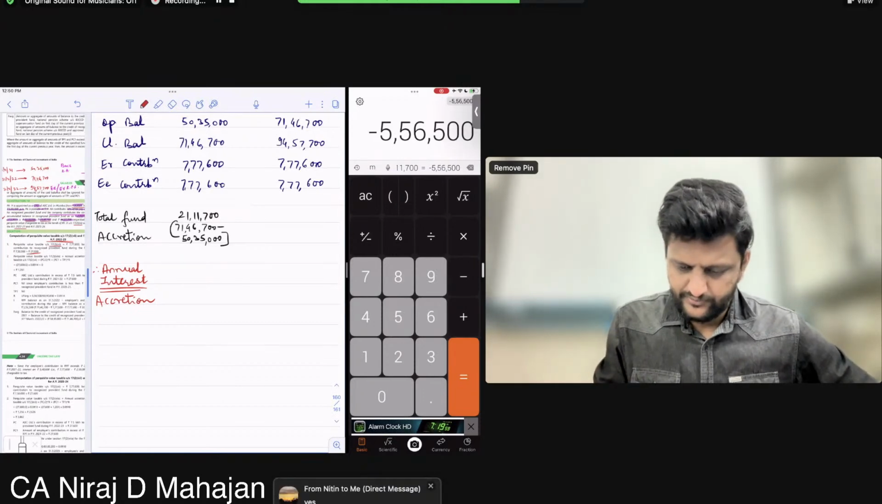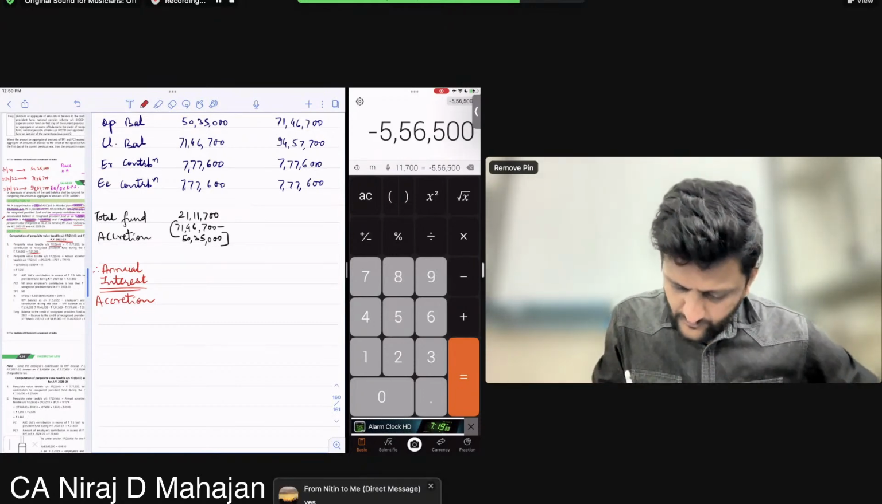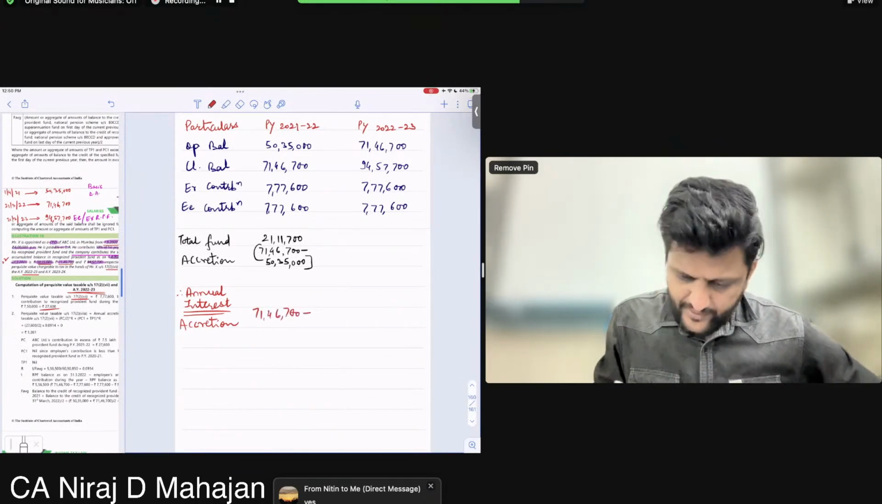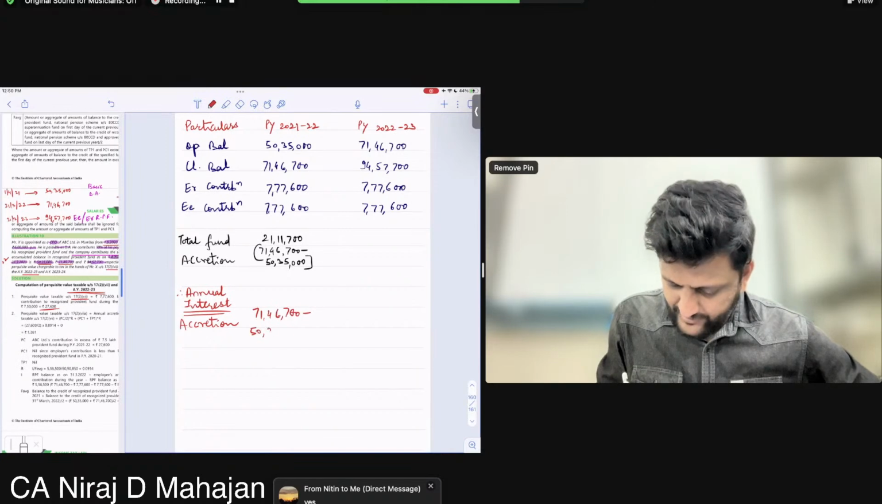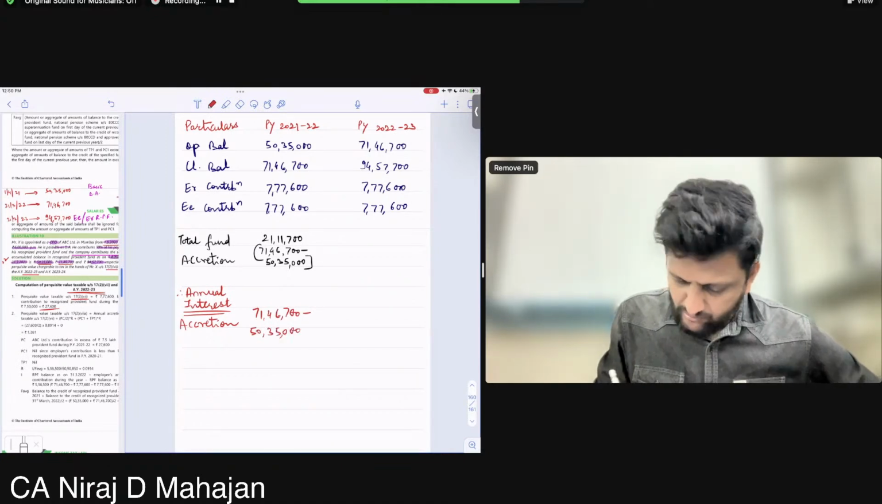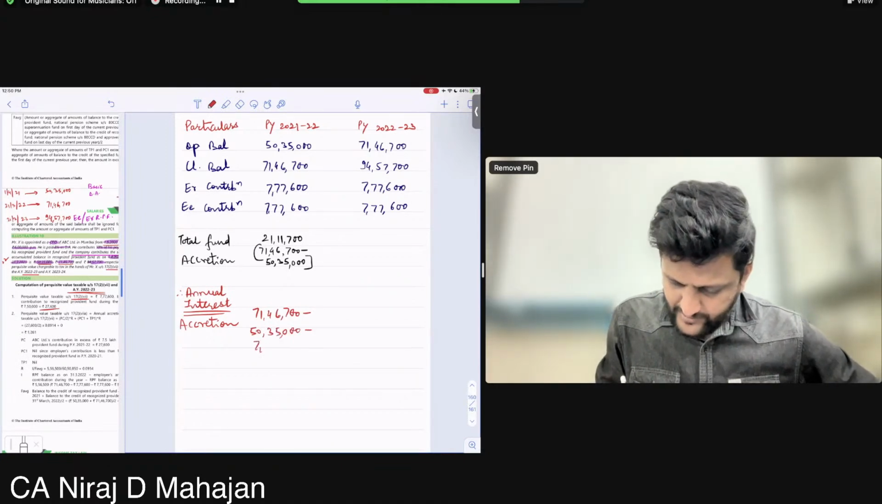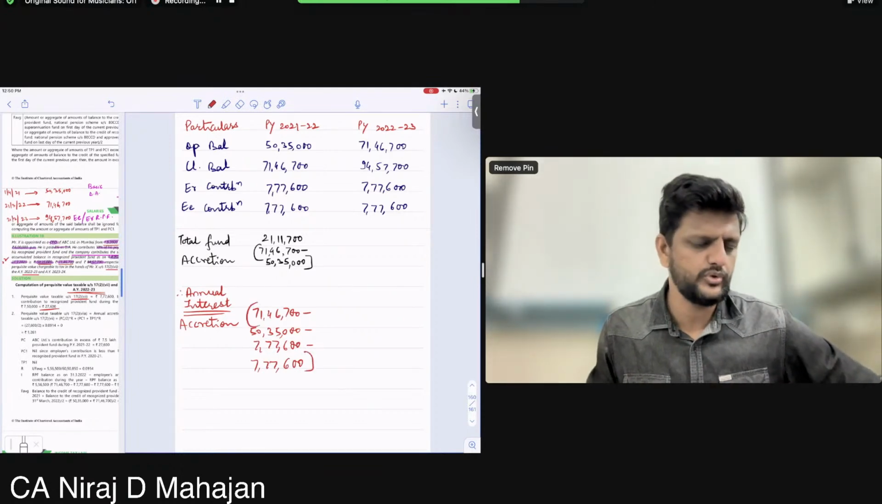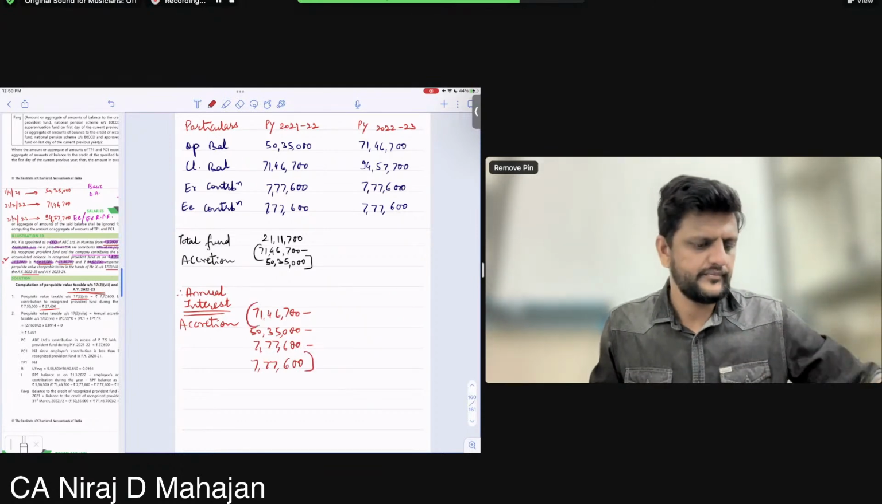Okay, understand. Simple. 7146 700. Correct till here? Minus opening balance 50 lakh 35,000. Minus employees contribution 7 lakh 77,600, and minus employers contribution 777,600. Understood or no? Khushbu, Nitin.